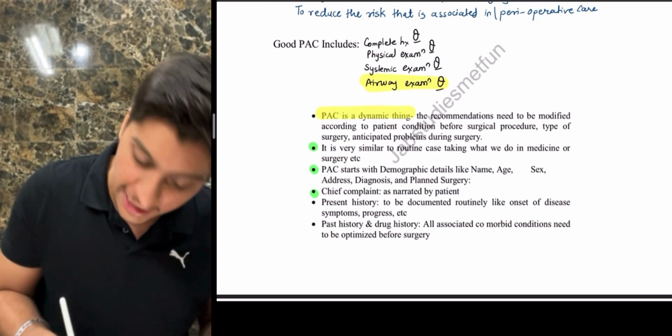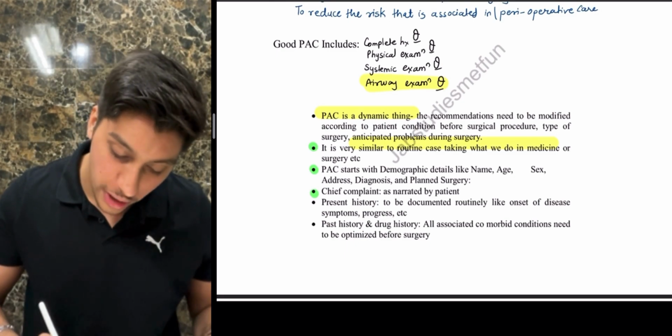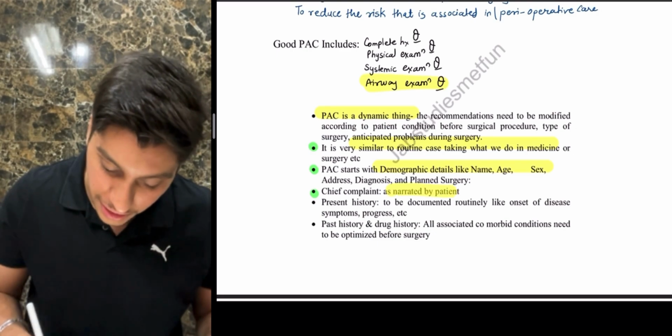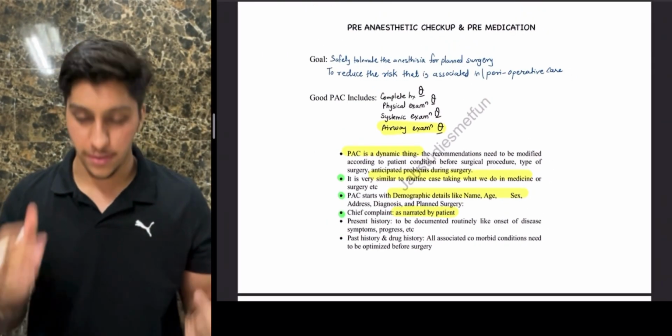Remember, PAC is a dynamic thing. It is very similar to the routine history. It includes our demographic details like name, age, sex, address, and then the chief complaint, which is narrated by the patient. So this is as usual, which we do in normal history taking.